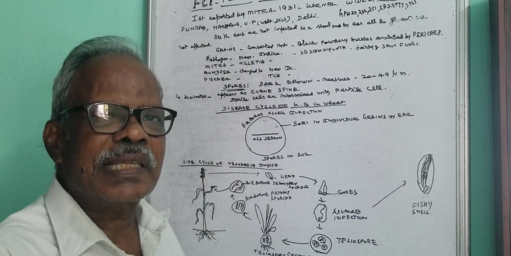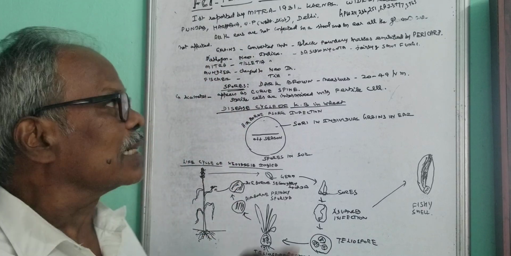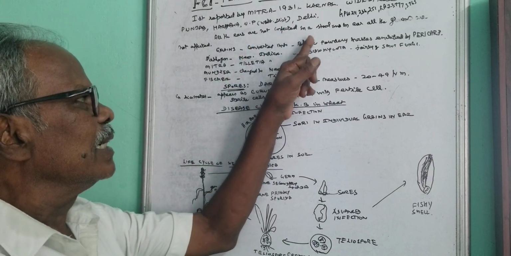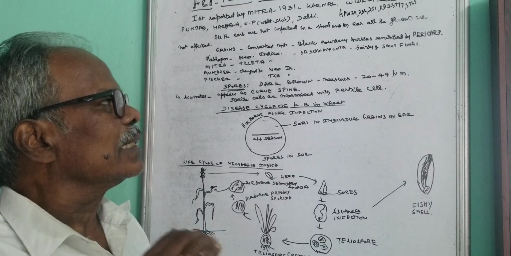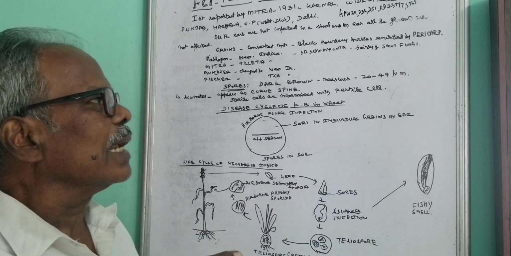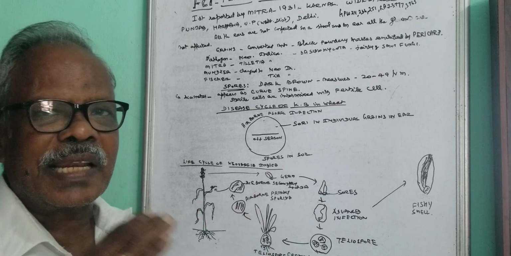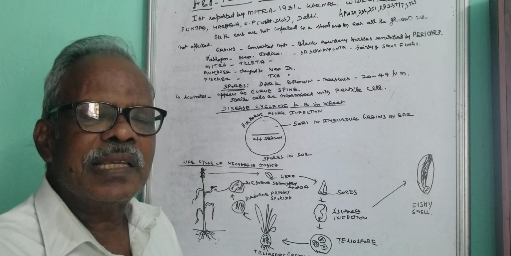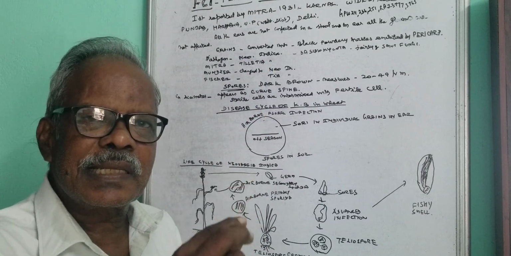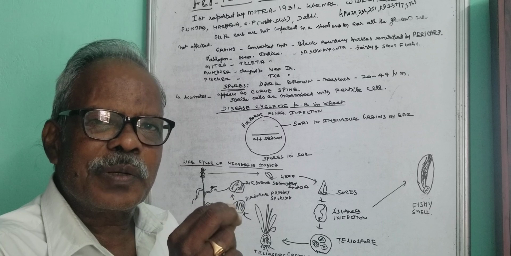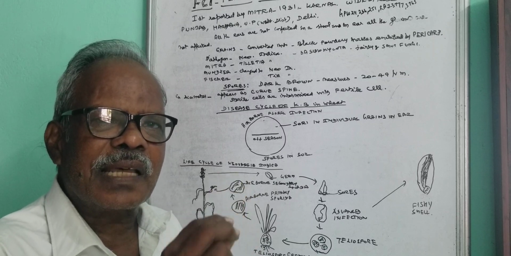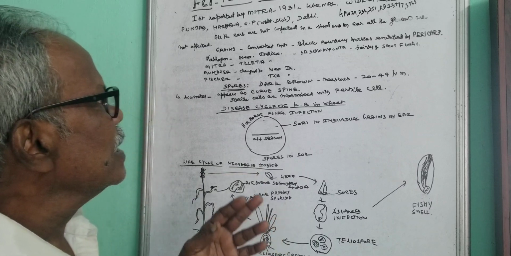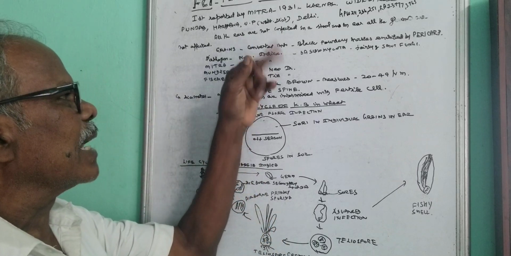Here an important thing: all the ears are not affected. All the ears are not infected in a plant, and in your ear all the grains are not affected. Some of the grains are affected. The ear means the panicle, that is the inflorescence, and there are many grains in a single spikelet. That's why it's called an ear.